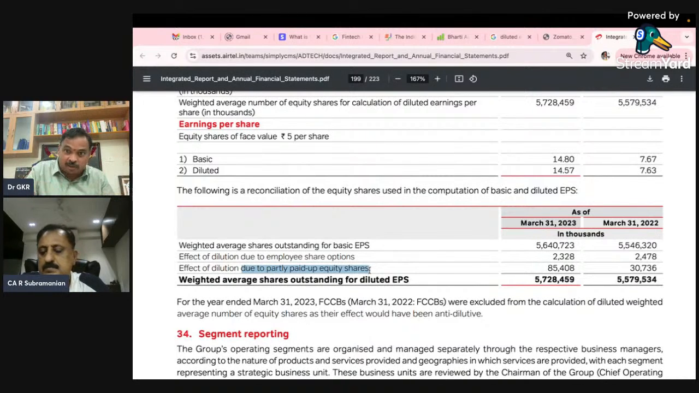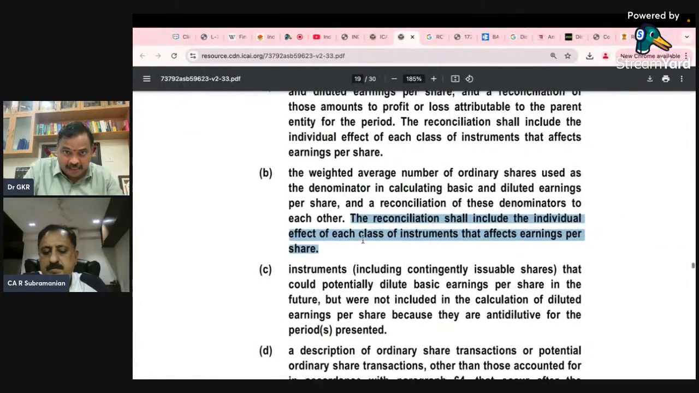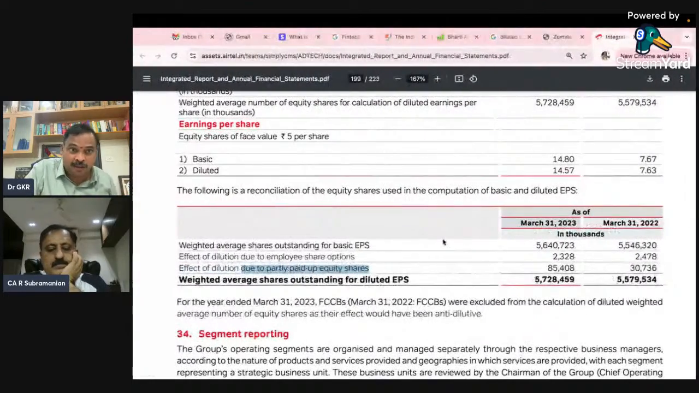Okay, you have to give each class. You are not giving that ESOP and partly paid in one line. You have to give it class-wise. You have to give the individual differences. Similarly, the amount used as the numerator in calculating basic and diluted earnings per share and the reconciliation of those amounts. Now here I am coming to this.